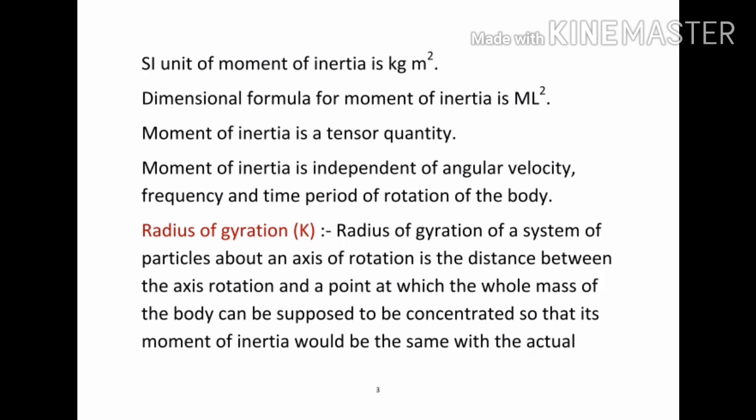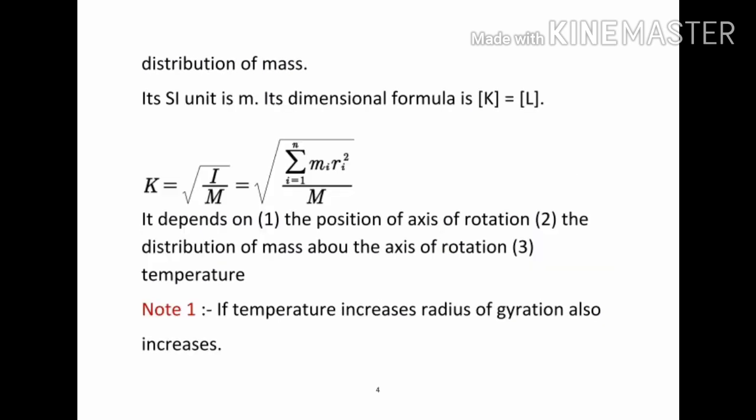so that its moment of inertia would be the same as with the actual distribution of mass. Its SI unit is meter because it is a distance, and its dimensional formula is K equals L. The formula for radius of gyration is K equals root of I by M, that is equal to the root of sigma i equals 1 to n, m_i r_i squared, divided by capital M.